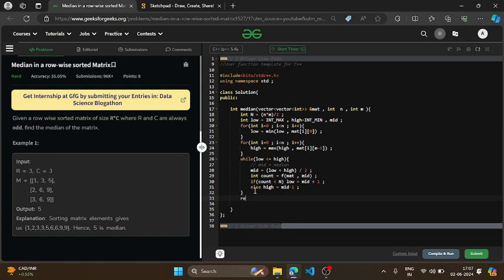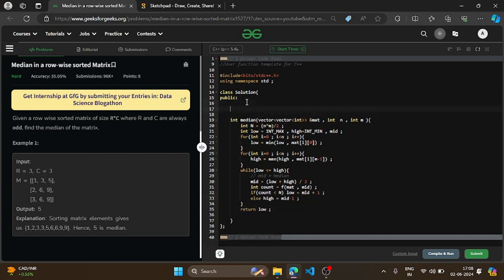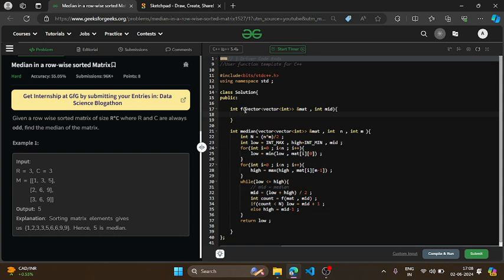Now after the loop I will be returning low, which will be the value of my final median, and here I have to write that particular function. So let's say it's f. It is taking matrix and mid value as arguments. So this is my mid. Okay. Now I have to count the number of elements.